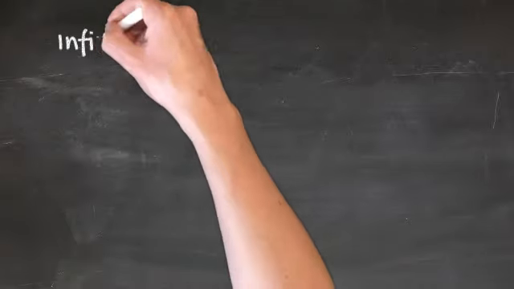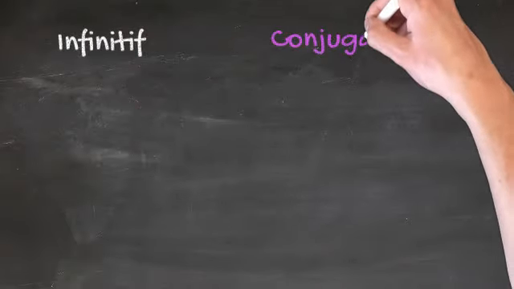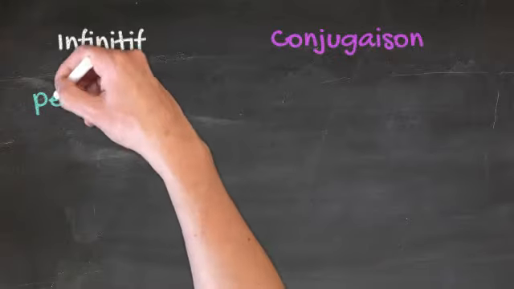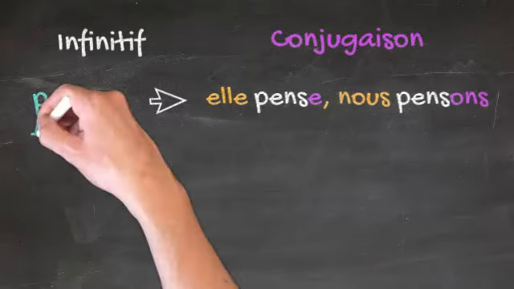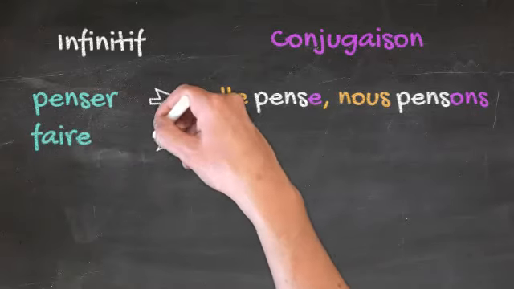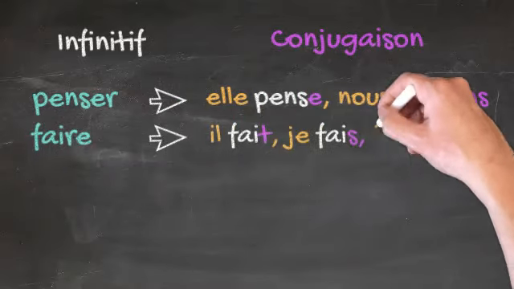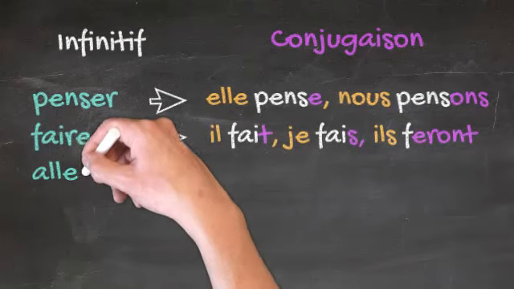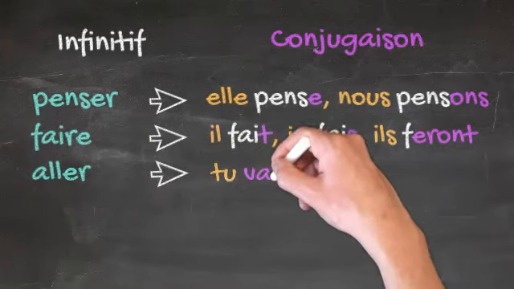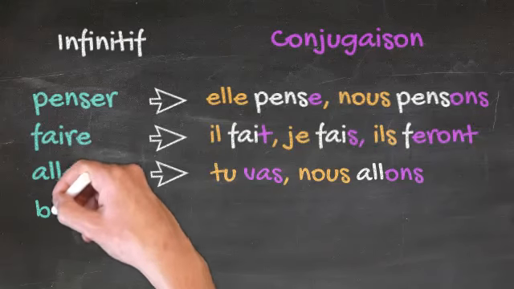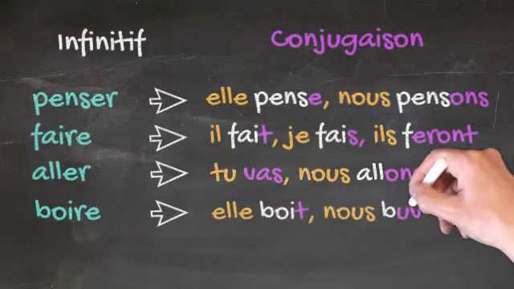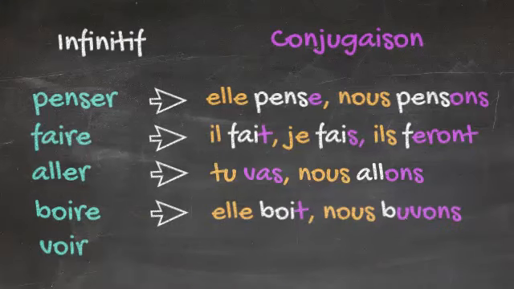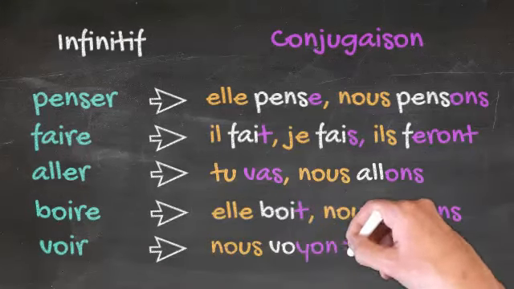Let's see l'infinitif and la conjugaison for these verbs in French. Penser can give us elle pense, nous pensons. Faire can give us il fait, je fais, ils feront. Aller can give us tu vas, nous allons. Boire, elle boit, nous buvons. Voir, nous voyons, tu as vu.